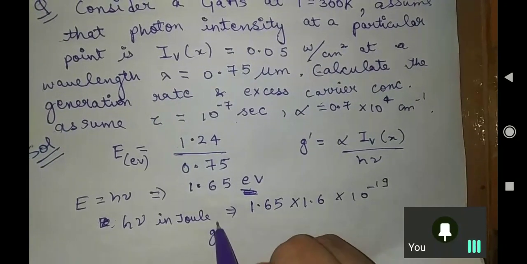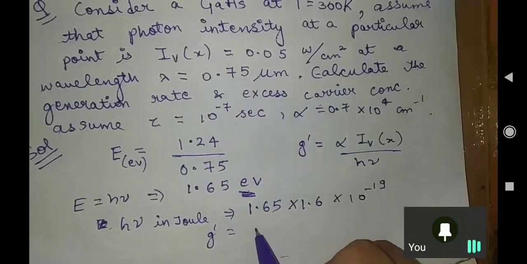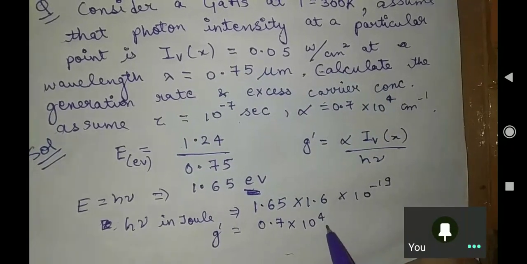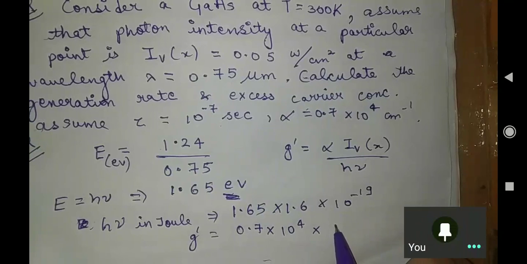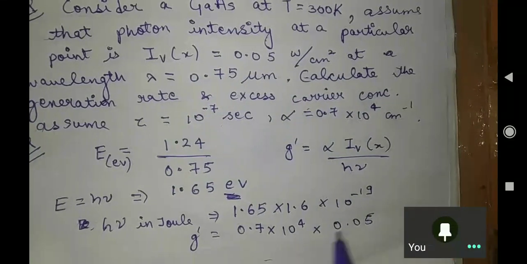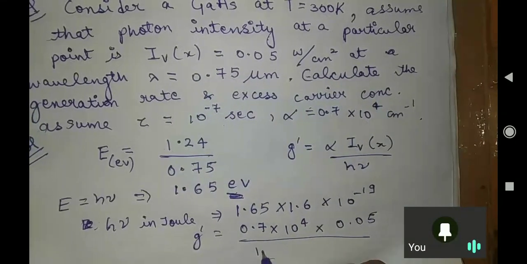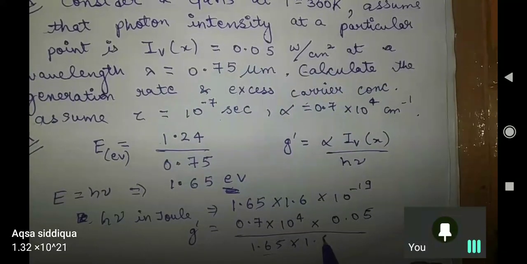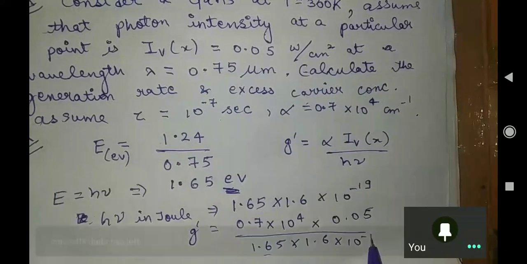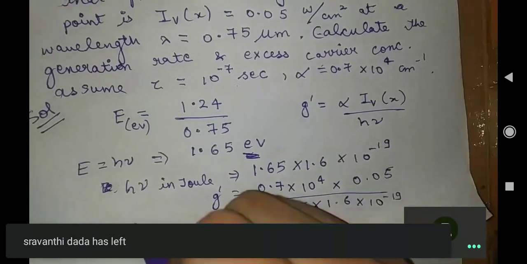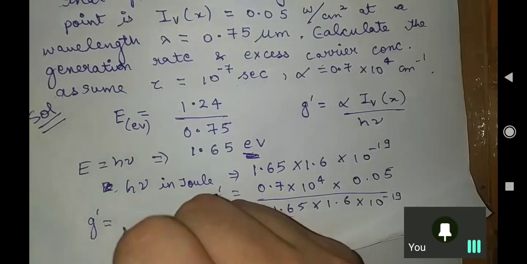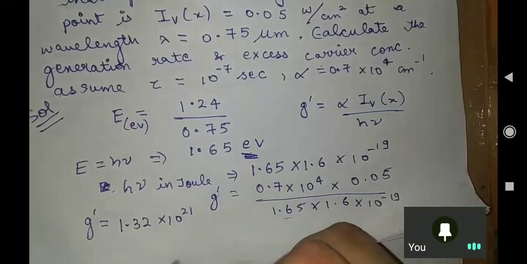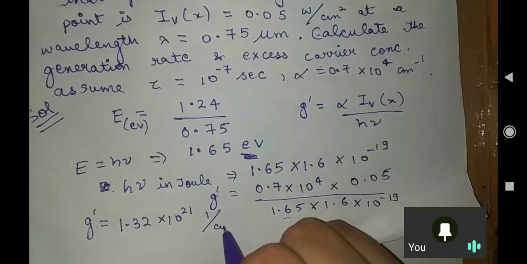So generation rate is what? What is alpha? It is 0.7 into 10 to the power 4 into IV of x. It is 0.05 over this h nu, 1.65. Yeah, Akshar, now you are saying absolutely right. So on solving this, Akshar told us that it is 1.32 into 10 to the power 21, and the unit is very much important, per centimeter cube per second.